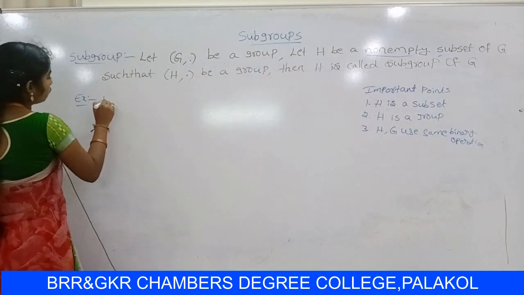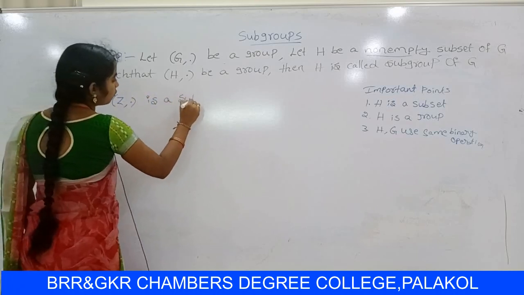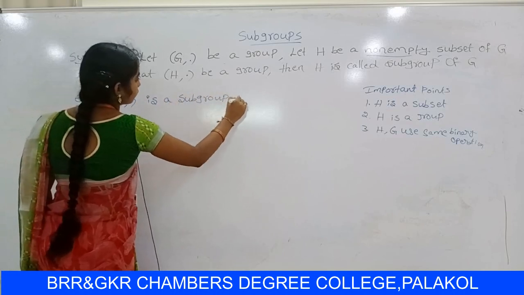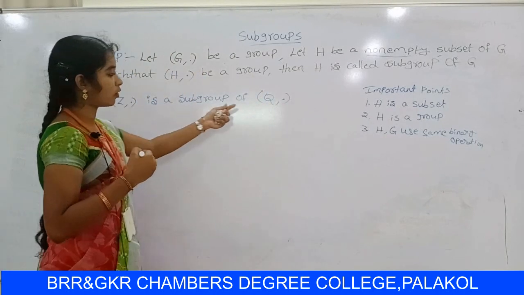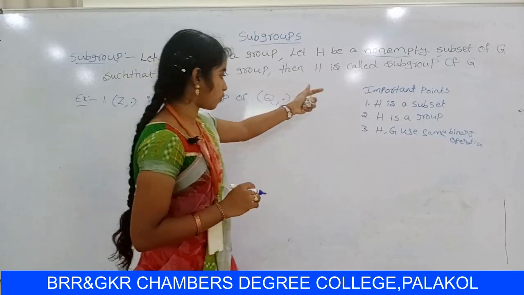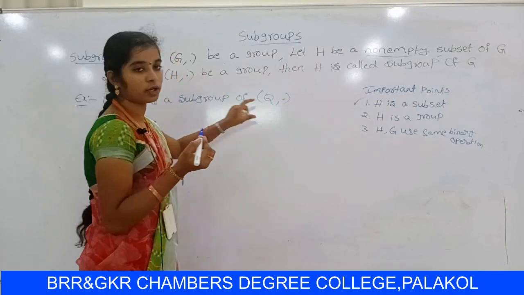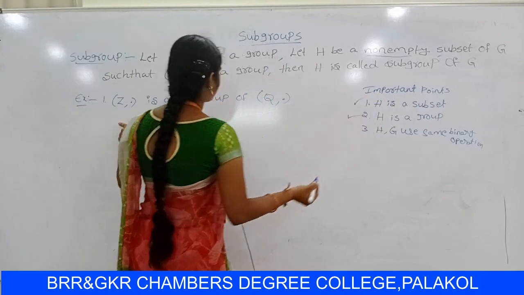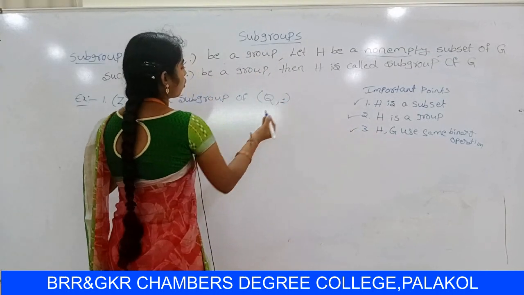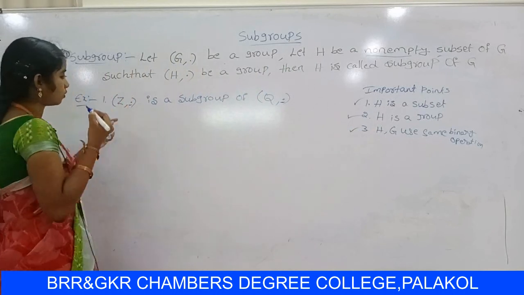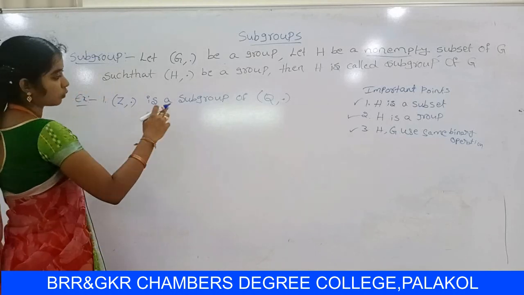Example, first one: (Z, ·) is a subgroup of (Q, ·). Q with dot is a group. Check these three points. First, Z is a subset of Q. Second, (Z, ·) is a group. And third, the same binary operation. The operation is multiplication, denoted by dot. So (Z, ·) is a subgroup of (Q, ·).